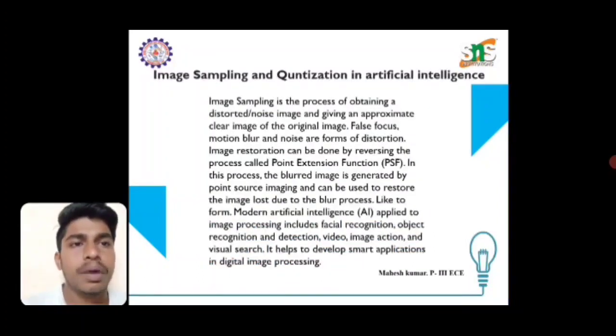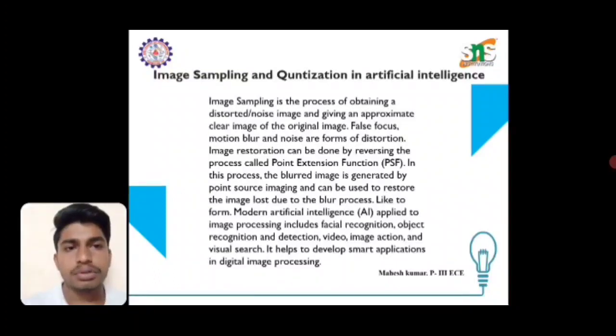Image sampling and quantization in artificial intelligence. Let's get into our topic. Image restoration is a process of obtaining a distorted or noisy image and giving an approximately clear image of the original image.